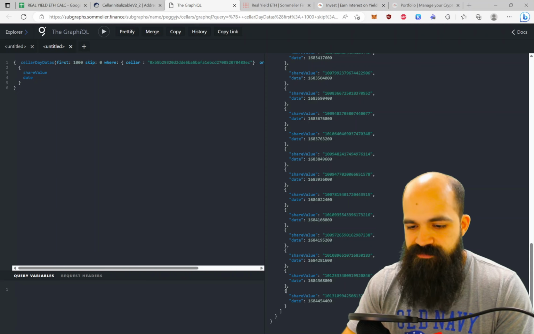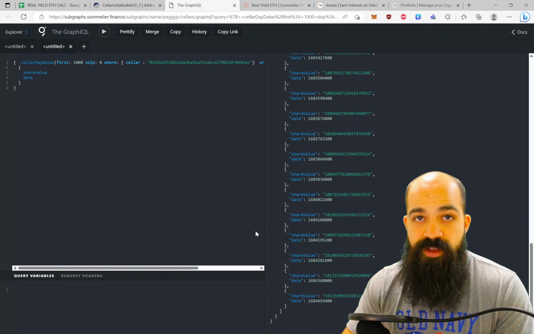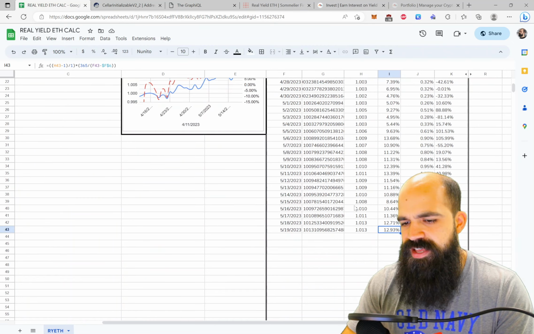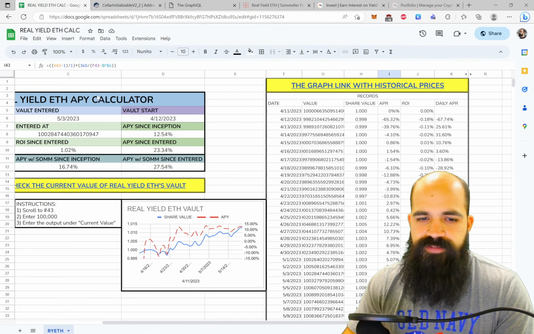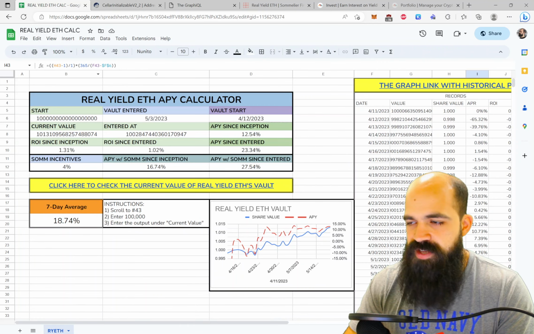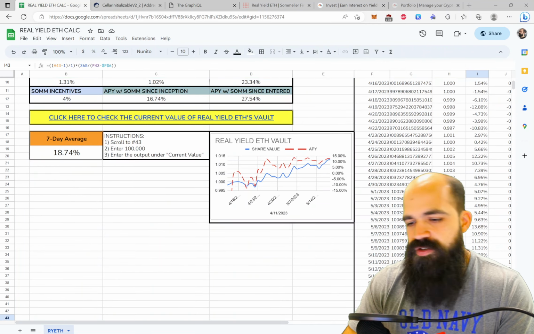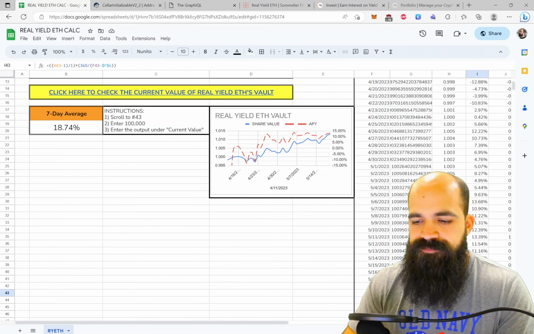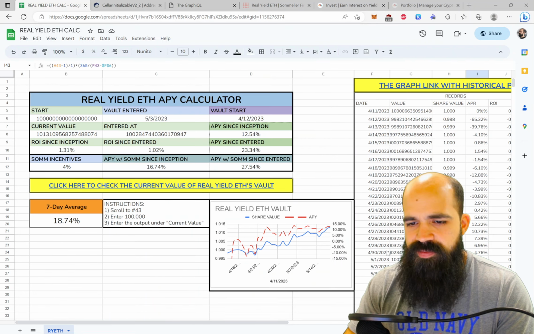Otherwise, you can just know that this is today, this was yesterday, this is the day before that, et cetera, et cetera. And I put the data in there pretty regularly. So if you just want to check in every now and again on this calculator or recopy it, you can do that, right? You'll always have to make a copy to edit, but I'm going to keep this relatively up to date. So this is kind of like a mini Dune.